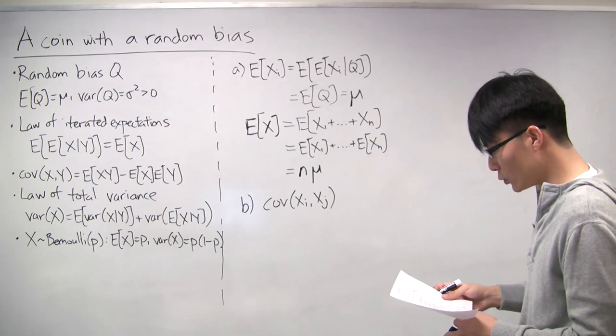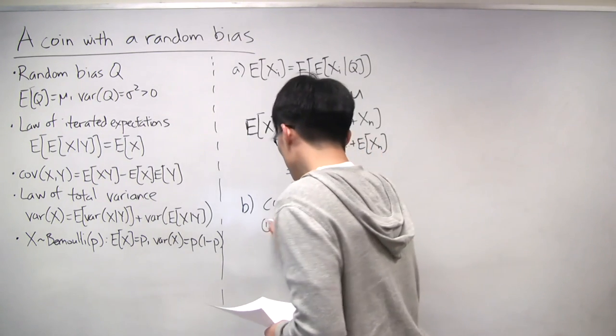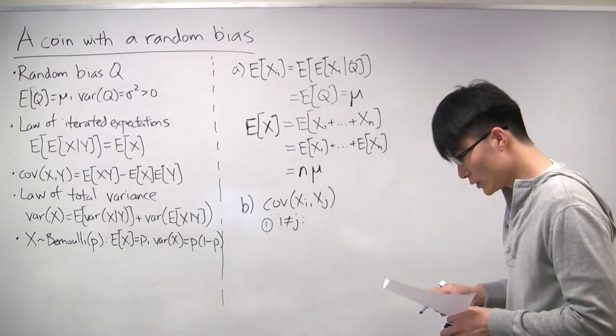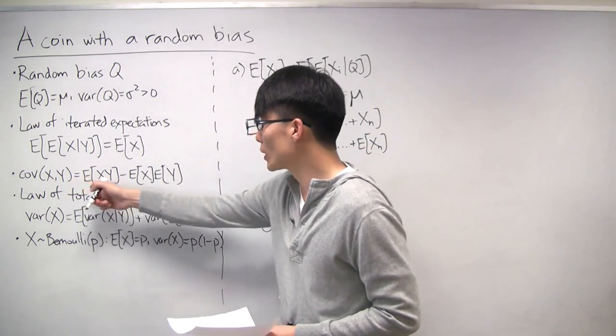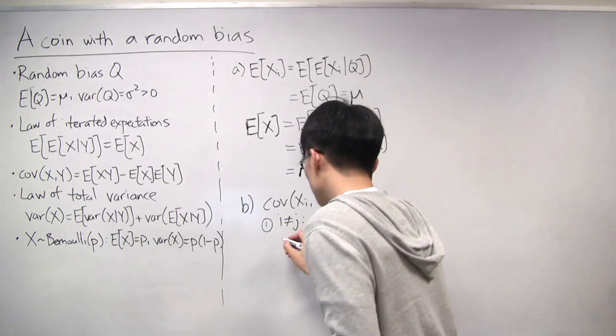Let's first do the case where i and j are different. So i does not equal j. In this case, we can just apply the formula that we talked about in the beginning.